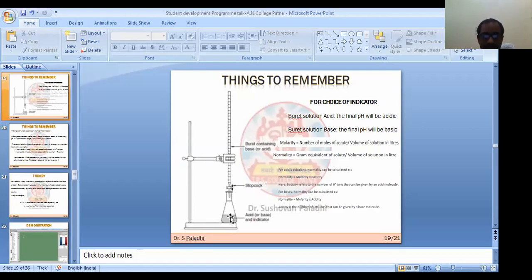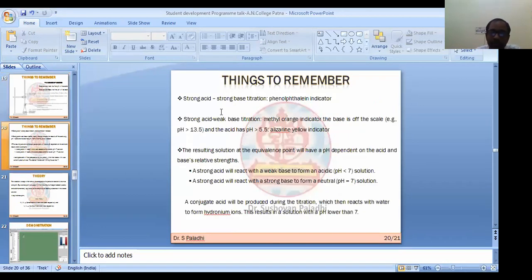That means, if we use a strong acid and strong base, it has an end point at pH 7. So we have to choose an indicator which will show color at pH 7. Similarly, if we use a strong acid and weak base, we have to know what the color of the solution will be. So what things do we have to remember?